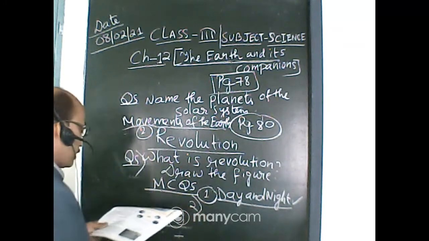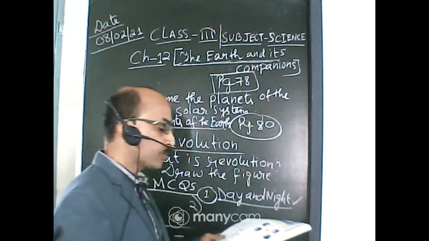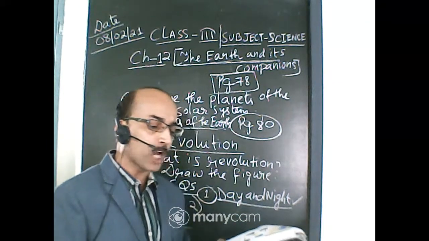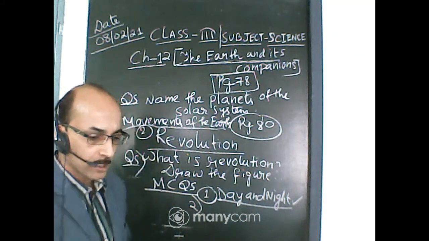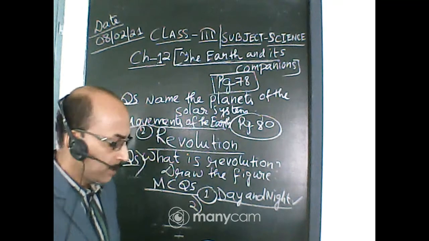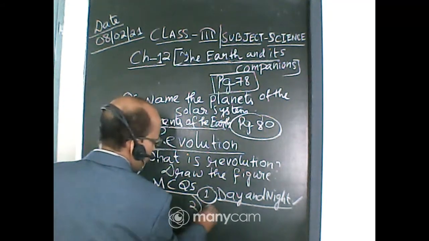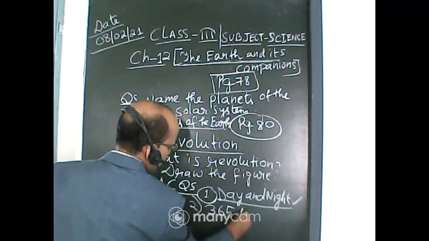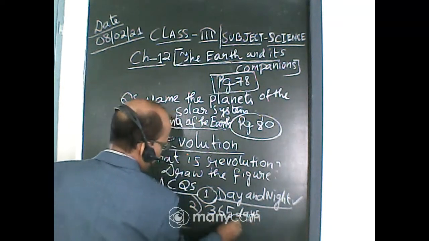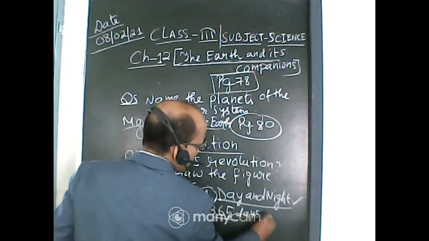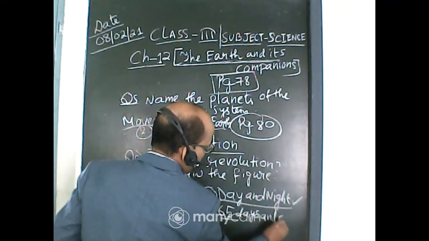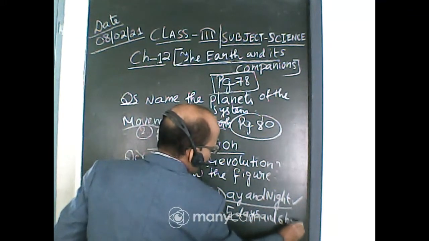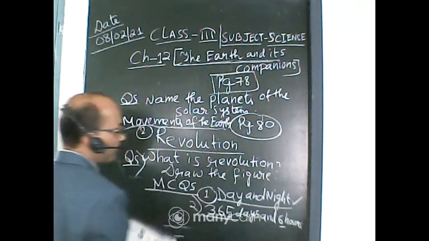Now the next one. The earth completes one revolution in dash days and dash hours. So it is 365 days, which means 1 year, and 6 hours. Very good. 6 hours means 1/4 of a day.